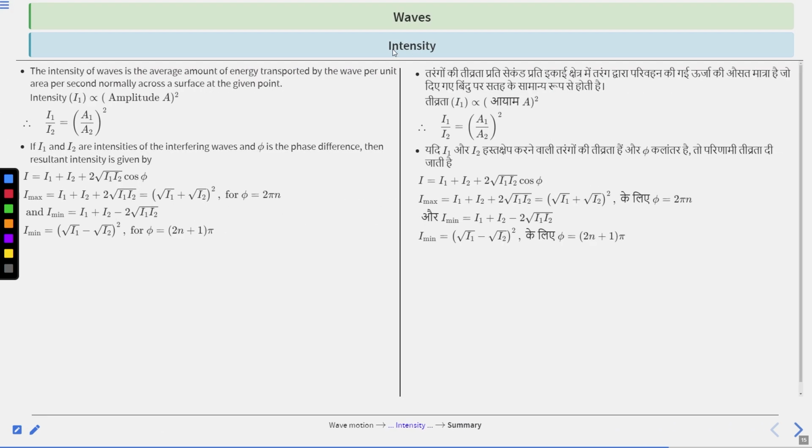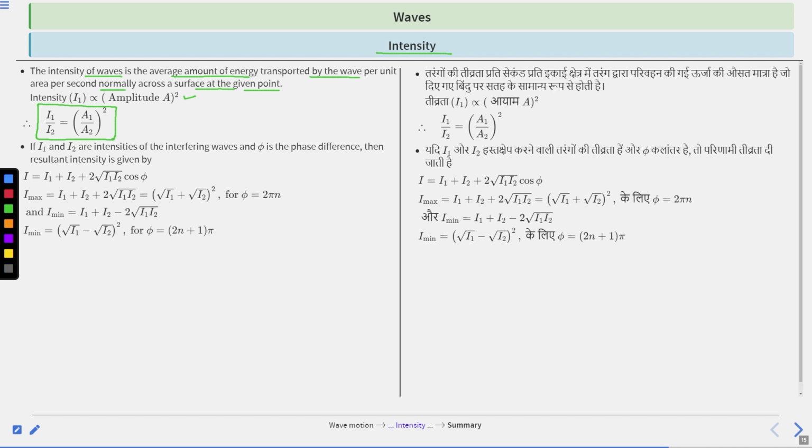Next is intensity. The intensity of a wave is the average amount of energy transported by the wave per unit area per unit time normally across a surface at a given point. So intensity I is directly proportional to amplitude A whole square. It means I1 divided by I2 is equal to (A1 divided by A2) whole square. So this is the intensity relation.